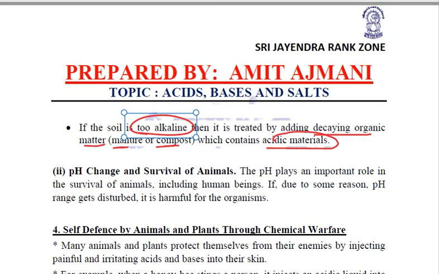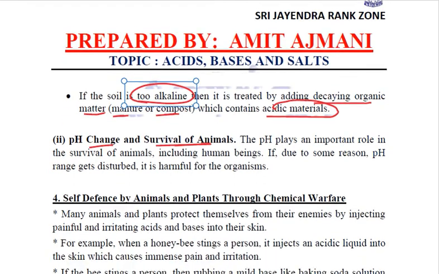Fine. The pH change and the survival of animals. So many animals, including human beings, are very sensitive to pH changes, especially the aquatic animals. If the pH of the water becomes acidic, then in that case the whole range, the whole species of animals, they get disturbed, right? So the whole setup, that is very harmful for these organisms.